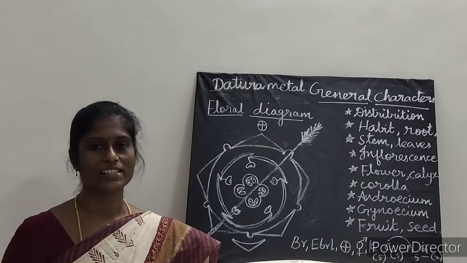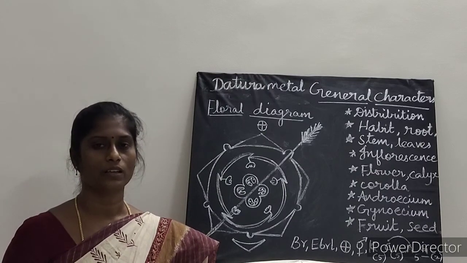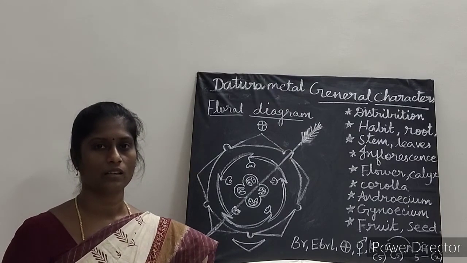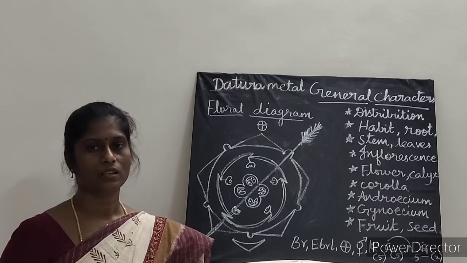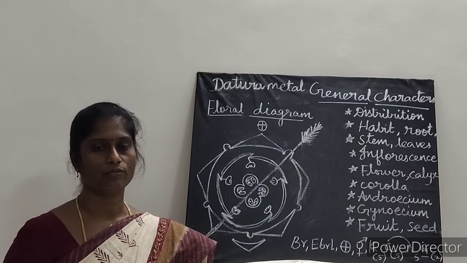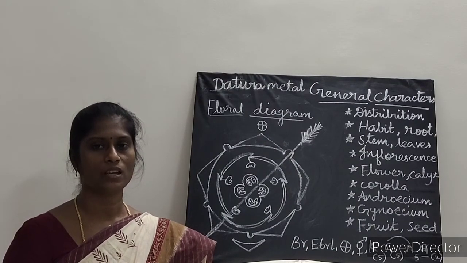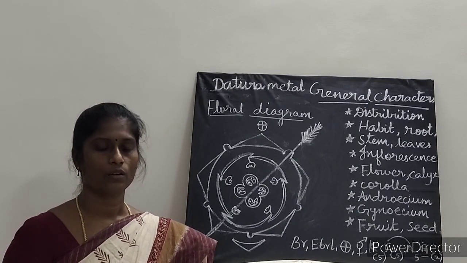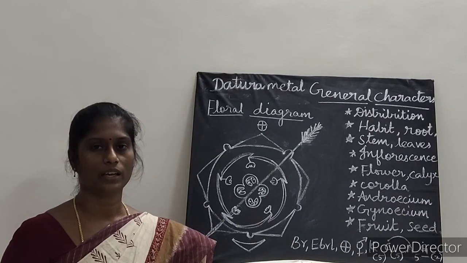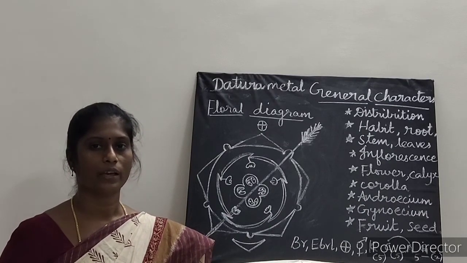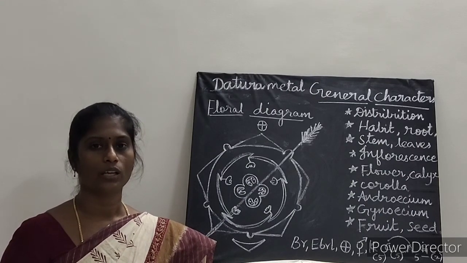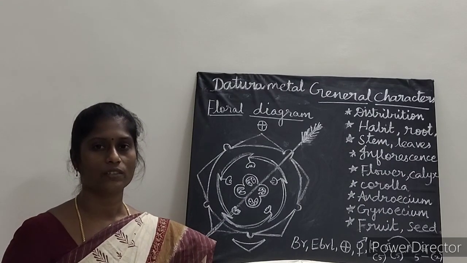Children, in today's class we have completed what is cladistics, what is the need for cladistics, dicot families such as Solanaceae and Fabaceae, general characters of these families and economically useful parts of these plants. From this topic we learned that these plants play a very important role in our life. So it is our duty to save these plants.